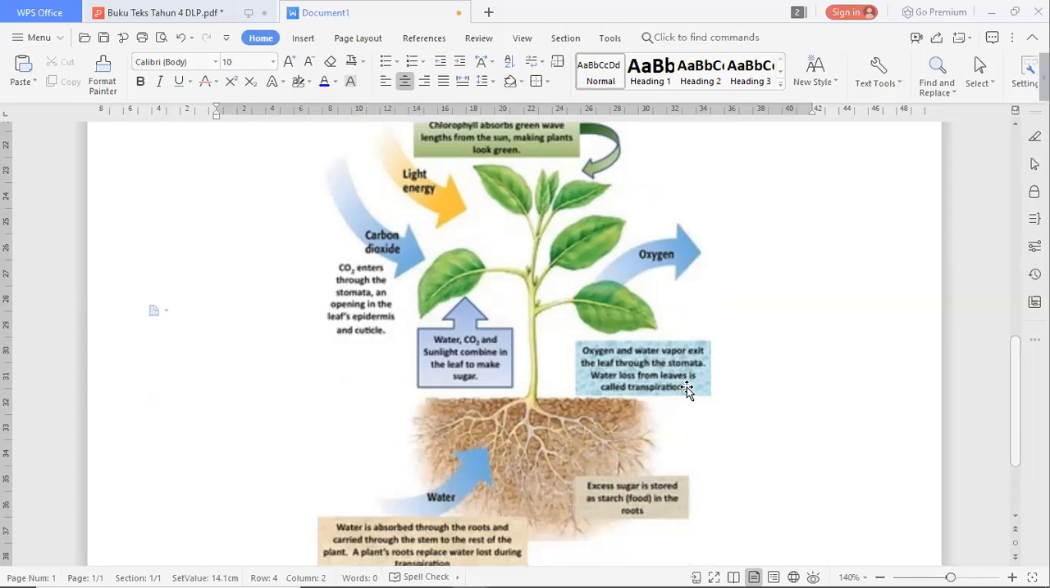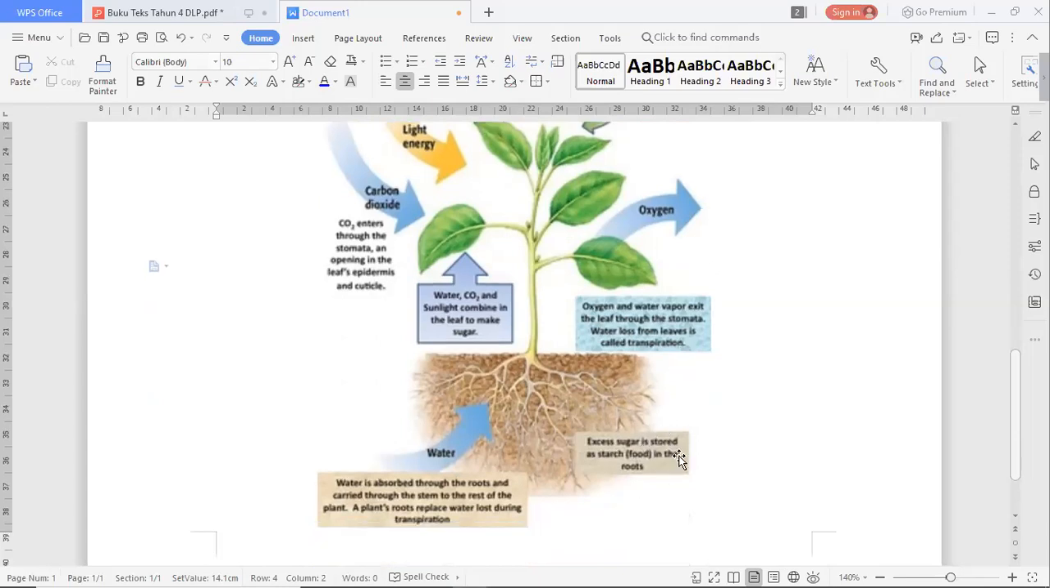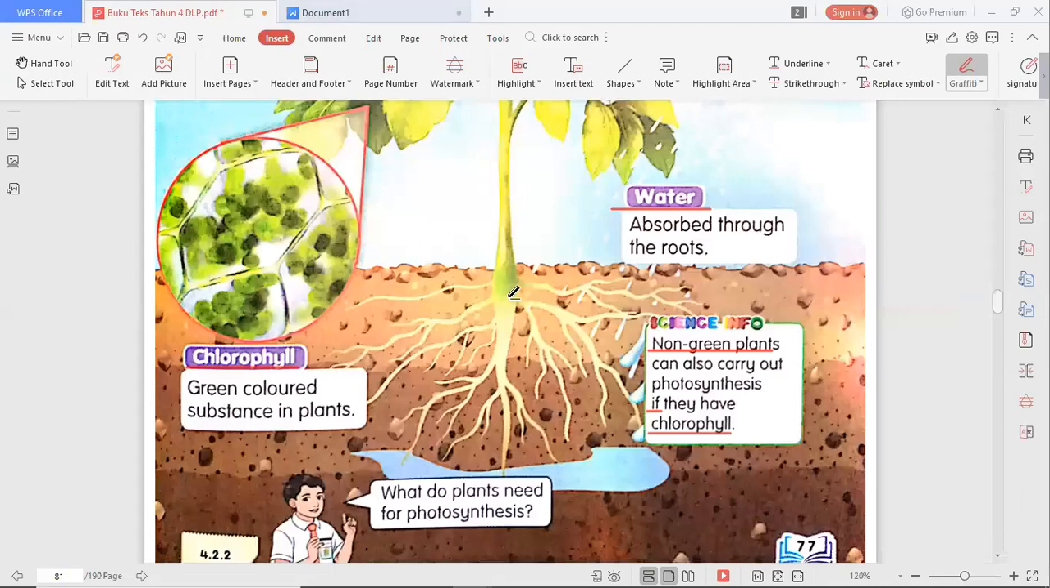So excess sugar is stored as starch, or we can say in the food form, in the roots. So where goes the food of the plant? It will go to the root. Okay, it as a starch form. They store in the root. Okay, now let us get back to our textbook.